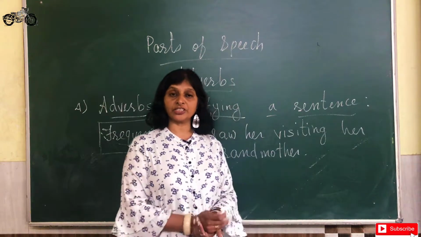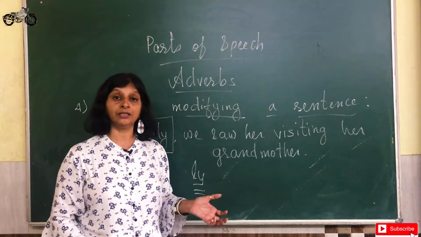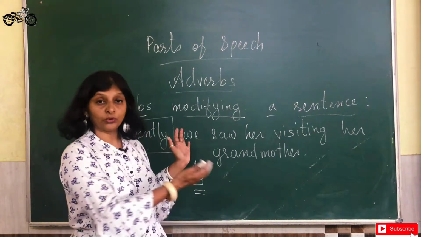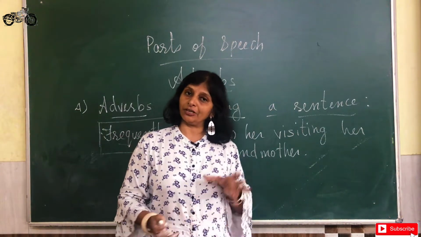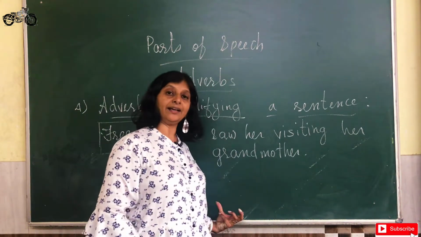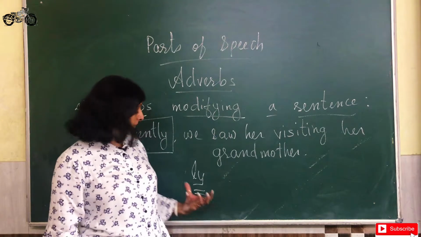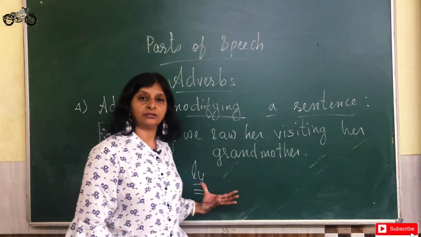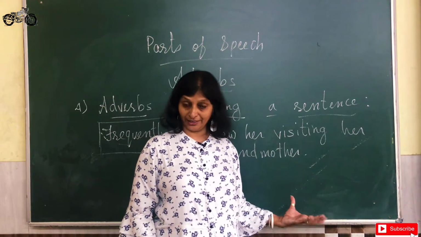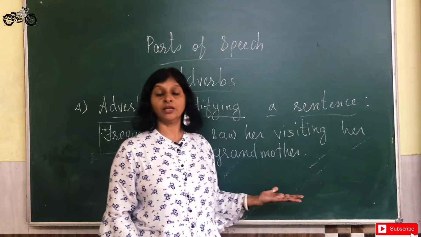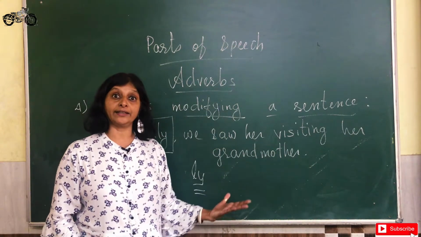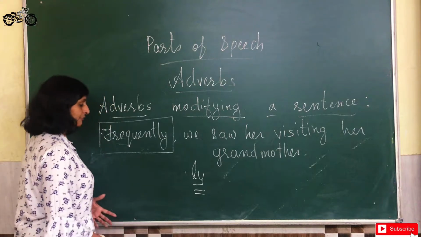So those adverbs which end in ly are very easy to pick without trying to find out the role they are playing. We can easily pick out adverbs when they are attached with ly. But then this is not a confirmed rule. There are so many exceptions also where the words do not end in ly. For example, I can give you